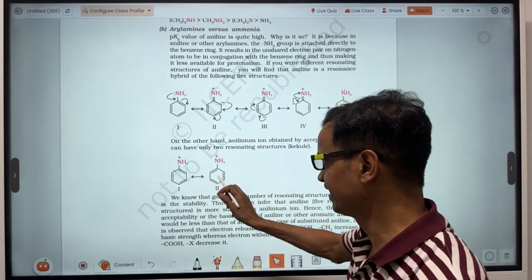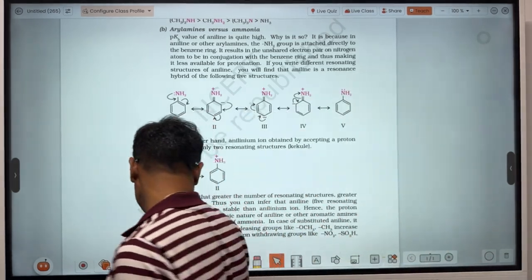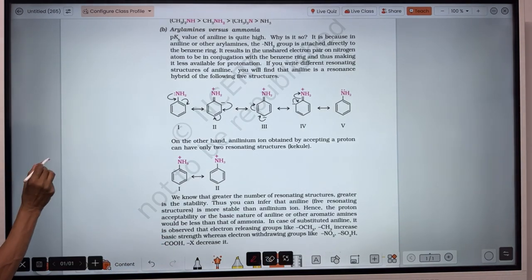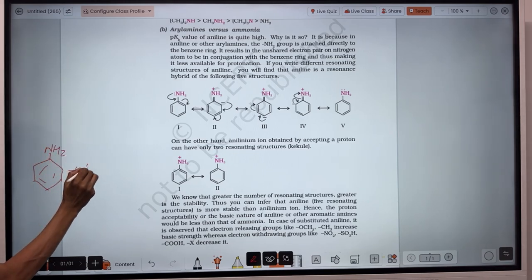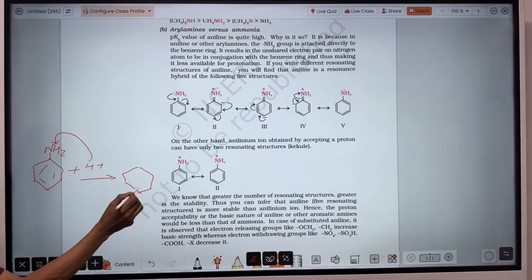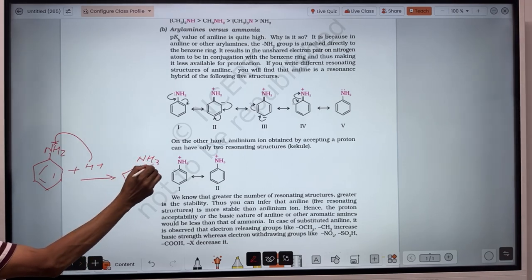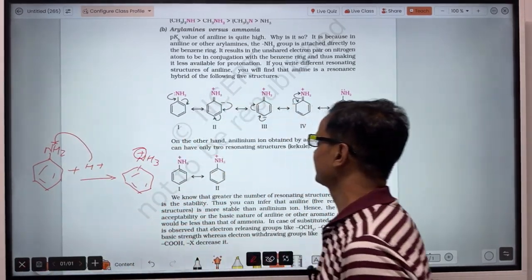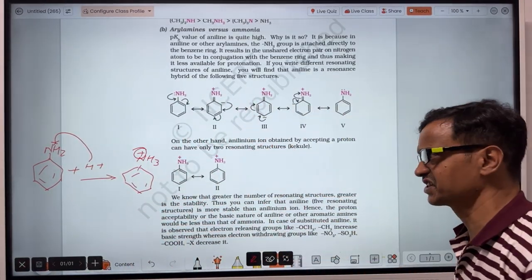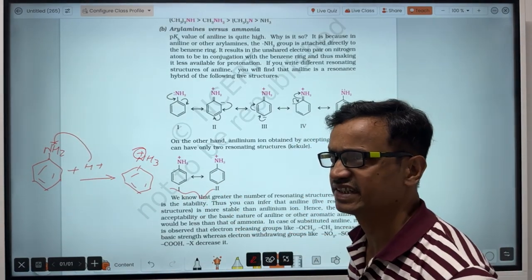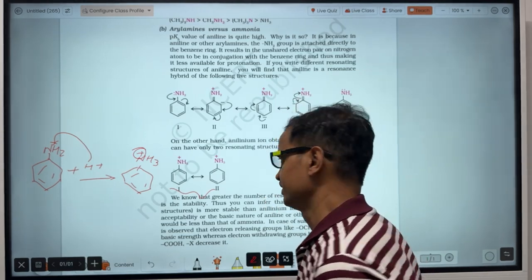Because when aniline gains a proton, sorry, not electron, proton, there will be formation of anilinium ion, and for this anilinium ion there will be only 2 resonating structures. In aniline, there were how many? 5 resonating structures. So the number of resonating structures is less. So anilinium ion is less stable, and aniline is less basic than ammonia.